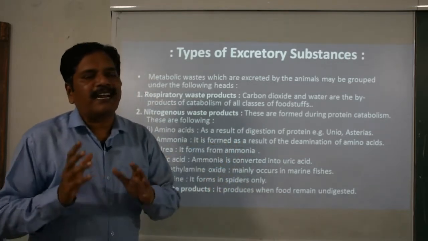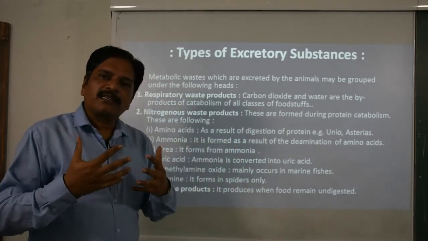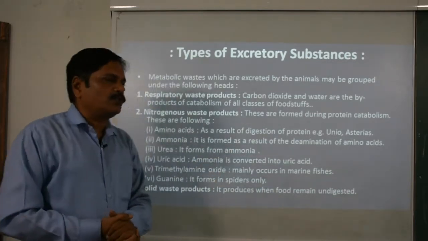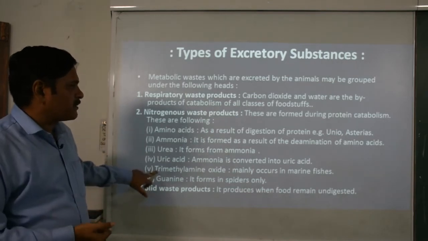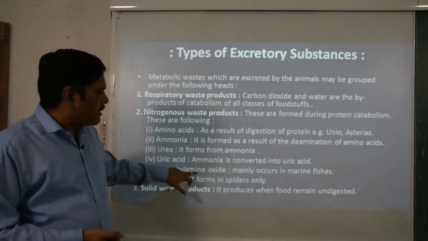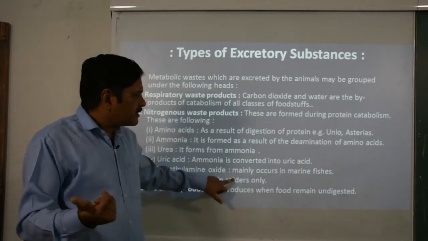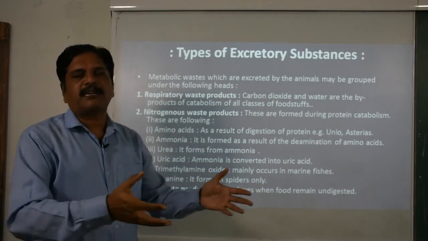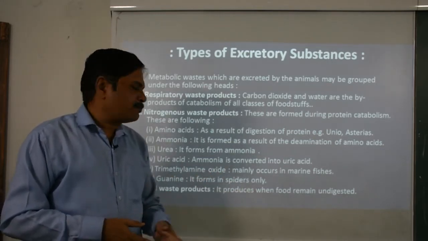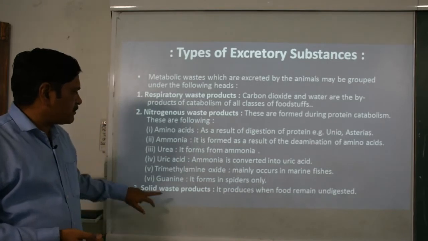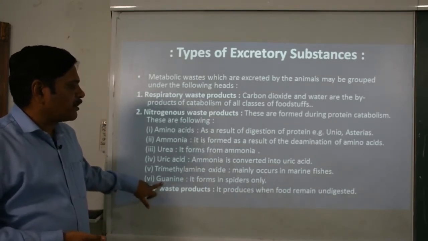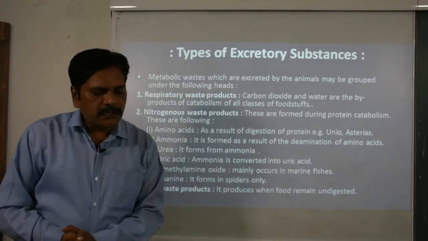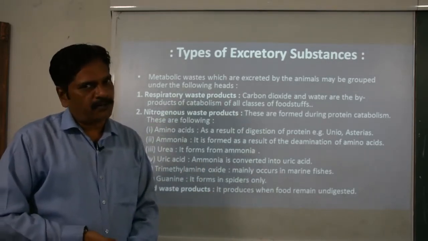In some categories of animals, ammonia is also converted into uric acid, clear. Some reptiles are a good example. Then trimethylamine oxide, very few but some are there. Likewise, marine teleost fishes are a special category of fishes which produce this category of nitrogenous waste material. Then the last one is guanine. You know that it is one of the nitrogenous bases, and spiders are a good example that produce this nitrogenous waste material.